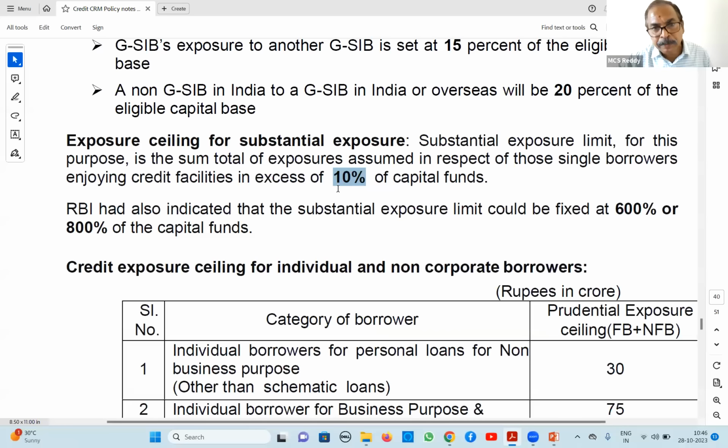All these loans, wherever it has exceeded 10%, that means more than 8,000 crores, all the people we have financed, put together should not be more than 600%, means 6 times of our capital. 6 times how much? 80,000 crores was the tier 1 capital, 6 times is 4,80,000. So all the big loans you have given, 8,000 crores and above, should not exceed 4,80,000 crores maximum.